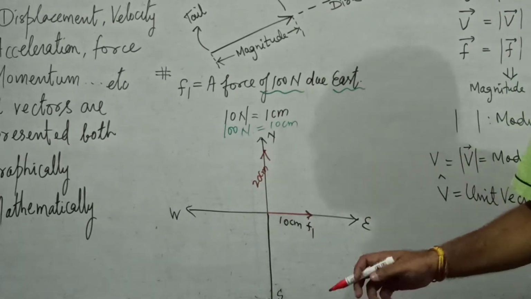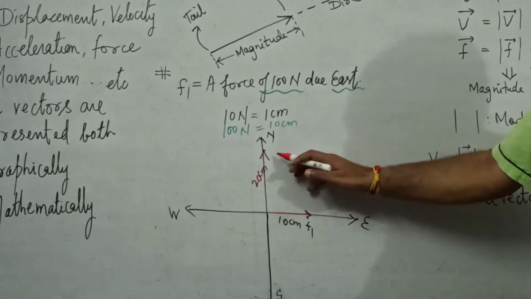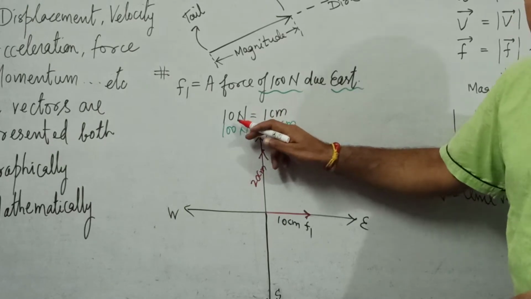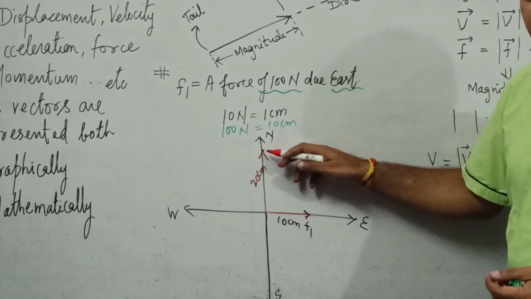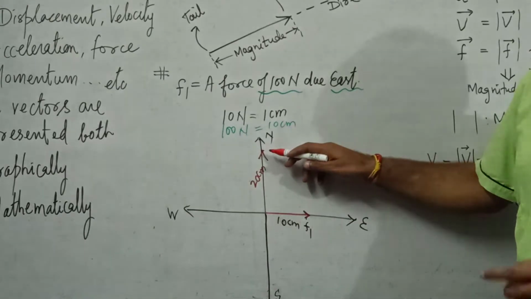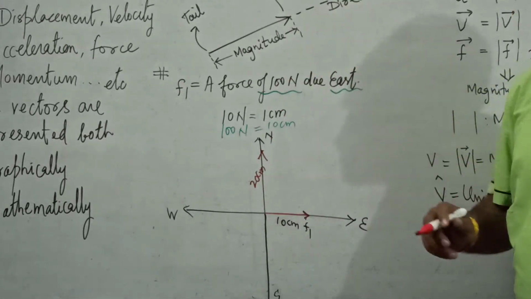So what is this arrow? This arrow is a vector, a force vector. And what is the value of this force? Well, 1 centimeter is 10 Newton, therefore 20 centimeter is going to be 200 Newton. So this represents a force of 200 Newton, and the direction of the force is what? Due north.